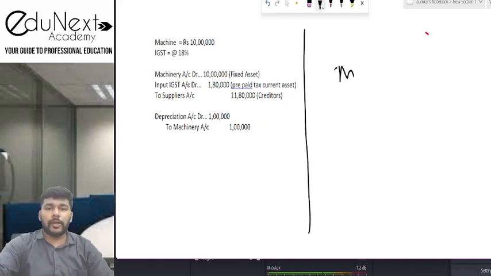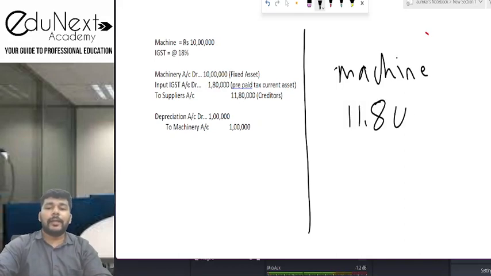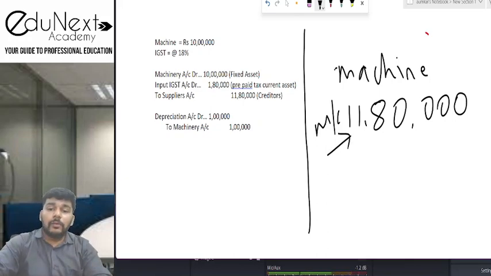So let's say that you are recording this machine in your books of account at the amount of rupees 11 lakh 80,000, means आप input tax credit claim नहीं करते हो. Instead of that, you are recording the machinery account debit directly, आप कर रहे हो 11 lakh 80,000. Now in such case, depreciation आप कितना compute करोगे?